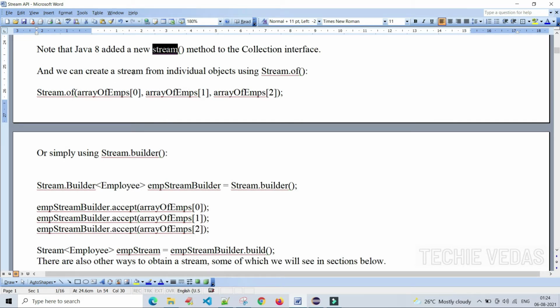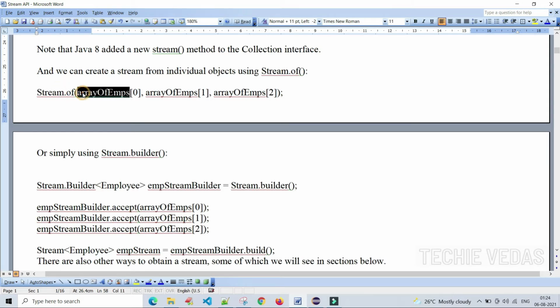And we can create a stream from individual objects. So far we have created a stream using an array object, after that a list object. Now we can create a stream using individual objects with the help of the Stream.of method. Let's see.